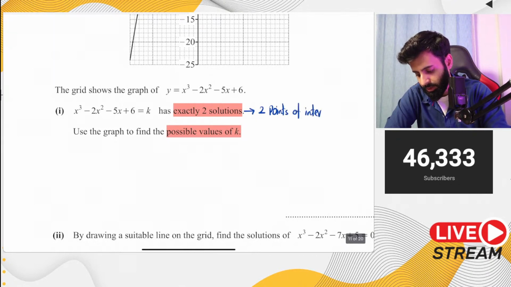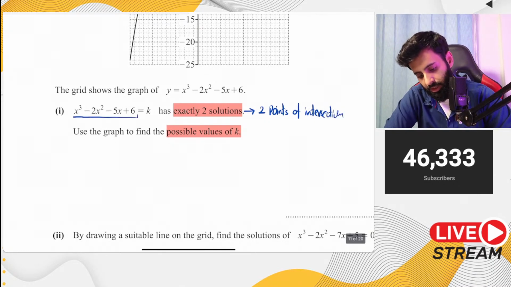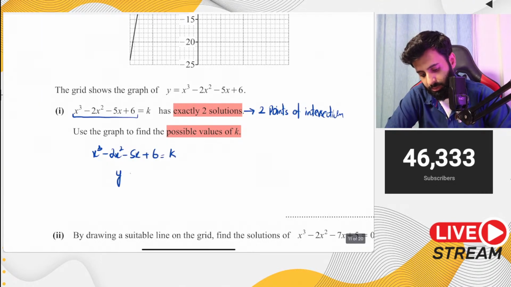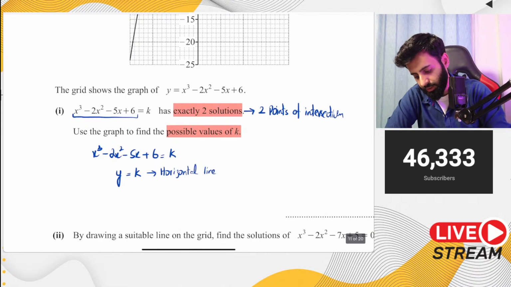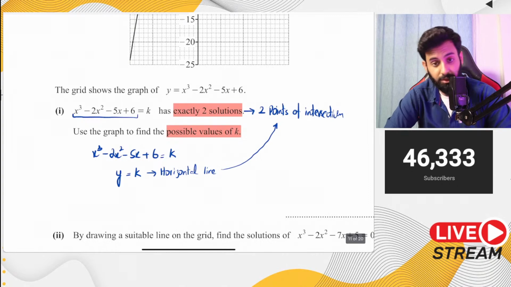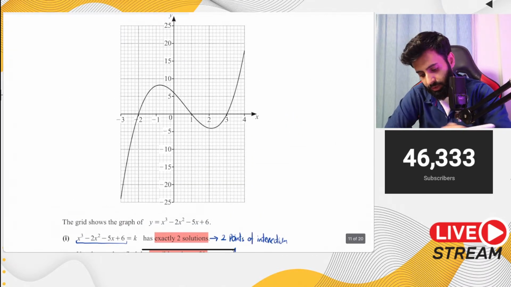Okay. So we're supposed to make a horizontal line in such a way. Why? Because if you take this equation, x cubed minus 2x squared minus 5x plus 6 equals k, notice that the left hand side is equal to y. So y equals k is basically a horizontal line. And this horizontal line is such that it should give us 2 points of intersection with the curve. So where can I make a horizontal line so that I get 2 points of intersection?